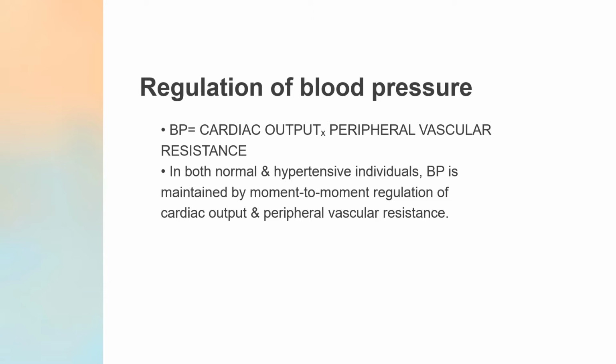Blood pressure actually is the product of cardiac output and peripheral vascular resistance. In both normal and hypertensive individuals, blood pressure is maintained by moment-to-moment regulation of cardiac output and peripheral vascular resistance.